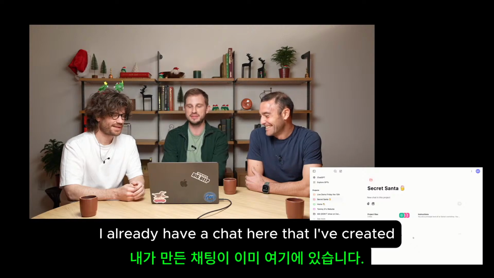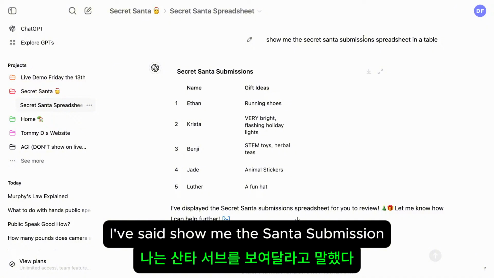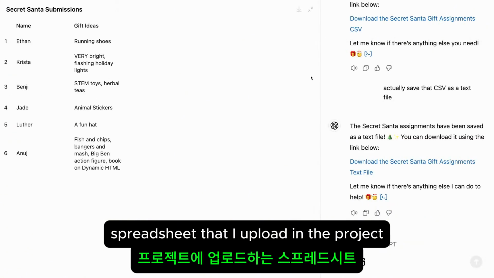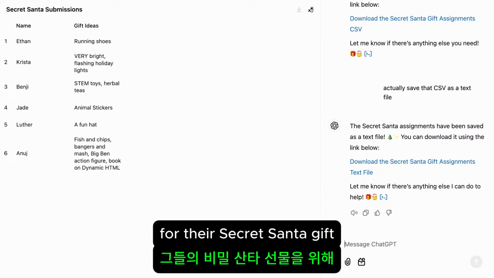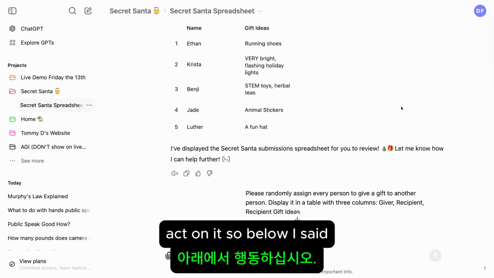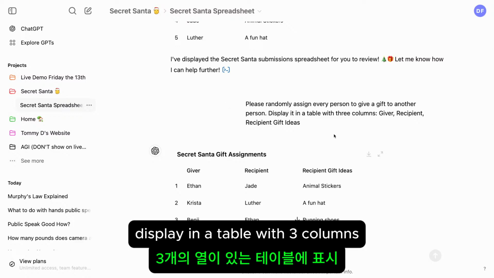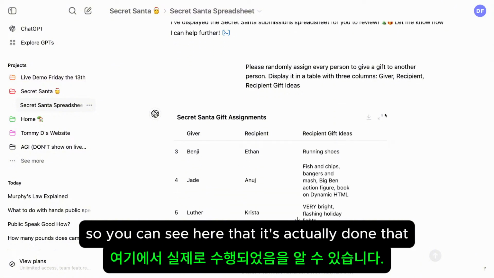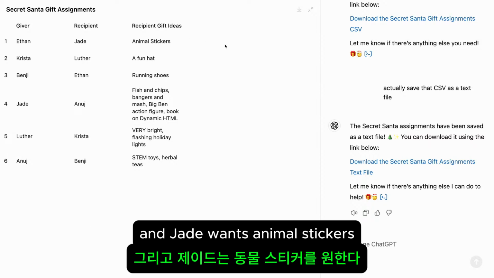If I look, I already have a chat here that I've created for the Secret Santa, and I've said, show me the Secret Santa submission spreadsheet in a table. This is pulling that data from the spreadsheet that I uploaded in the project, so I can see what everybody wants for their Secret Santa gift. On top of that, I can keep referencing this information and act on it. Below, I said, please randomly assign every person to give a gift to another person. Display in a table with 3 columns: giver, recipient, and recipient gift ideas. You can see here that it's done that. So I know that Ethan is giving a gift to Jade, and Jade wants animal stickers.